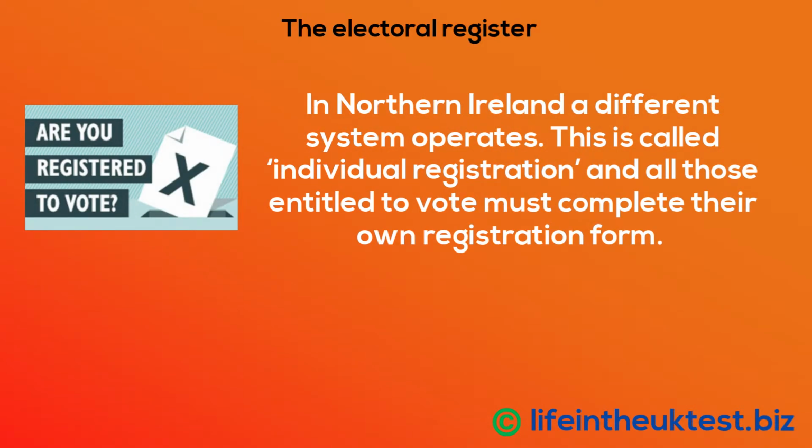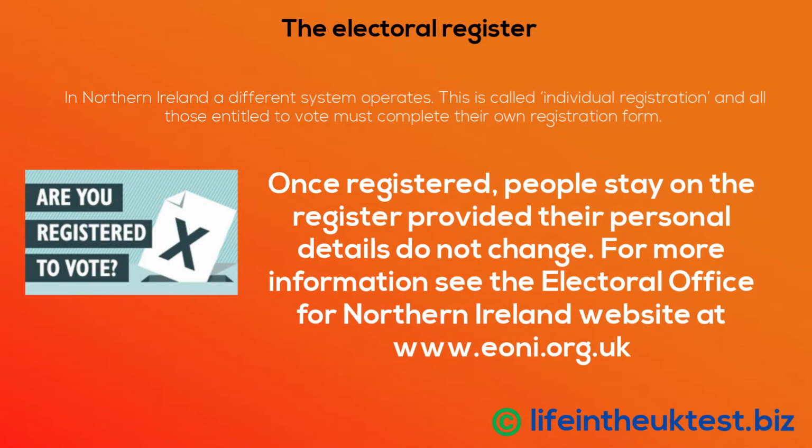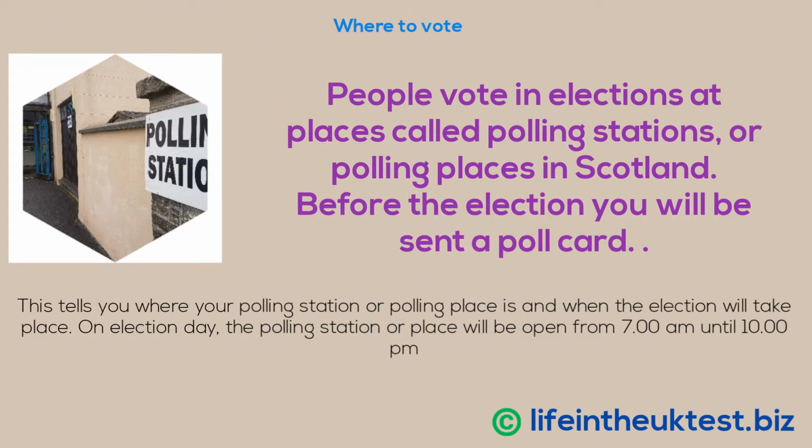In Northern Ireland a different system operates. This is called individual registration, and all those entitled to vote must complete their own registration form. Once registered, people stay on the register provided their personal details do not change. For more information, see the Electoral Office for Northern Ireland website at www.eoni.org.uk.